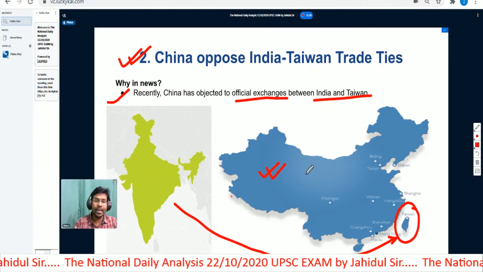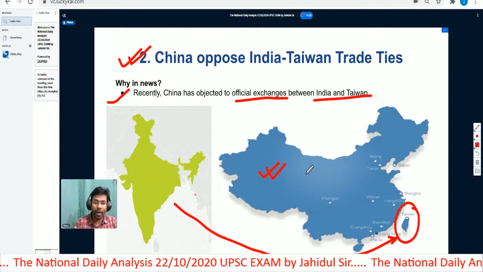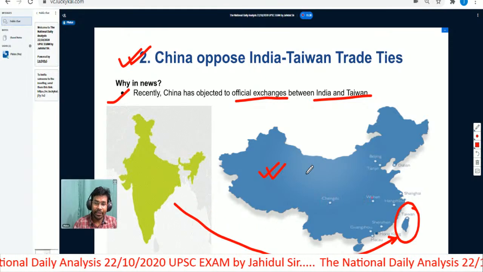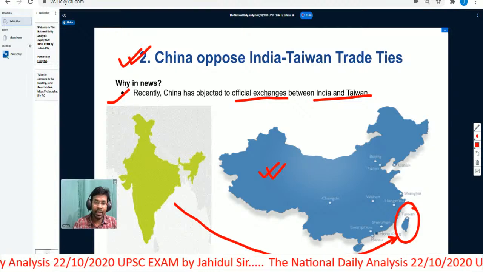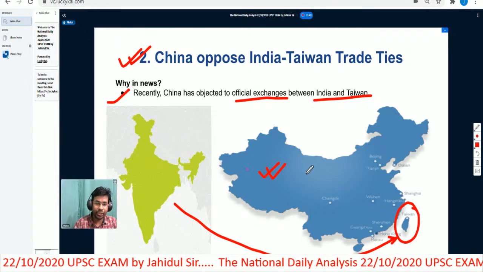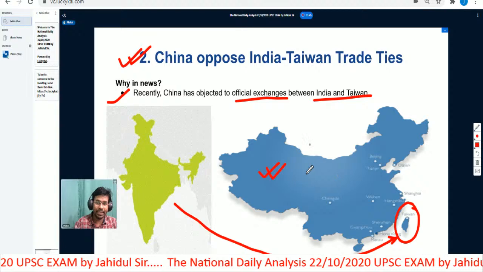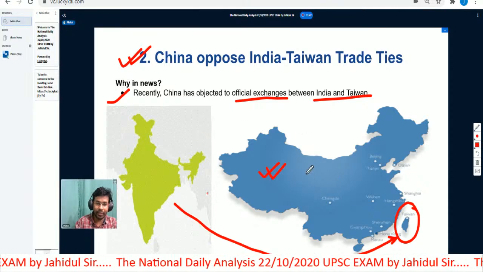So it is very important for us to understand the relation between China and Taiwan, and the relation between India and China and India and Taiwan. This is a diplomatic triangle we can understand.